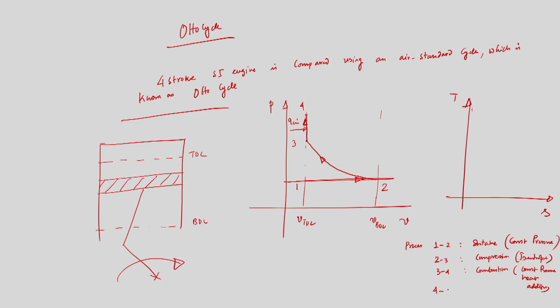Now when the piston is coming from TDC to BDC, volume will increase and pressure will fall, and that is approximated. This 4 to 5 is known as expansion, the power stroke in a 4-stroke engine, and it is approximated by isentropic expansion.